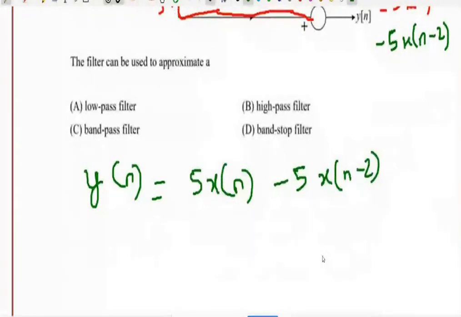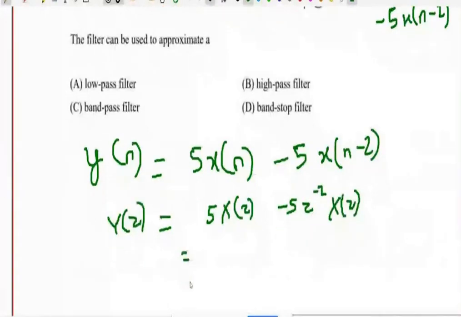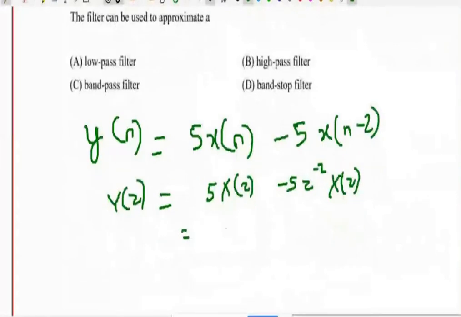So if I take Z transform, it becomes y of z equal to 5 x of z minus 5 z raised to minus 2 x of z. So I can take x of z common, so it becomes 5 minus 5 z raised to minus 2 into x of z, and this side is nothing but y of z.